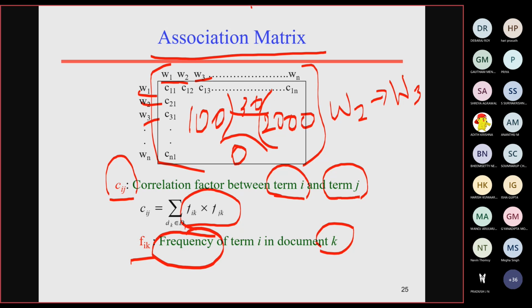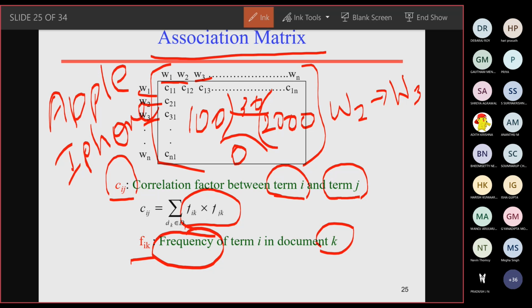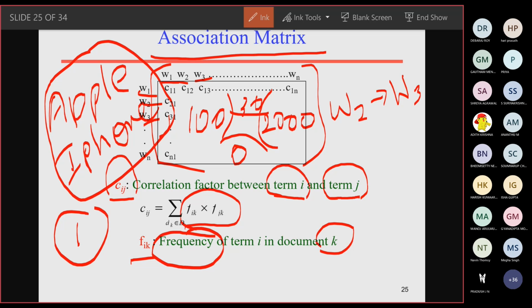For example, I have a term like Apple, and I have iPhone. These two terms are very, very highly correlated. These two terms are more related to each other, but unfortunately, in the given document, the occurrence of Apple and iPhone is only one. Can I rely only on this frequency factor alone?